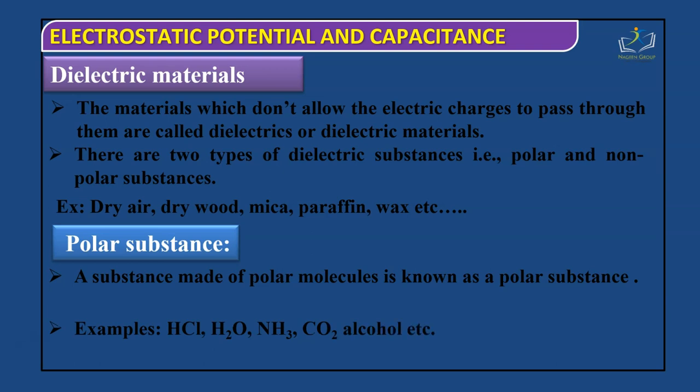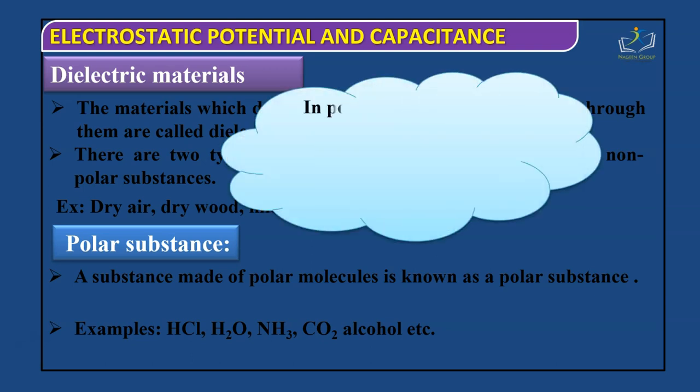For example, HCl, H2O, NH3, CO2, alcohol. So hydrochloric acid, water, ammonia, carbon dioxide, alcohol. These are examples of polar substances.